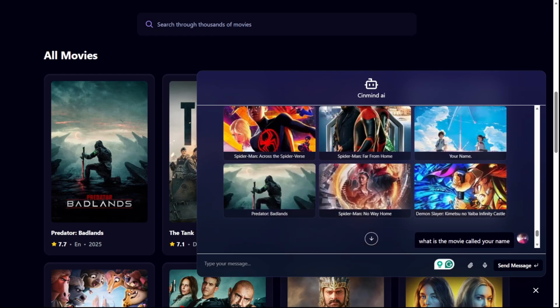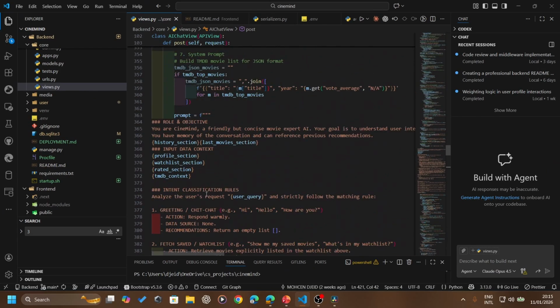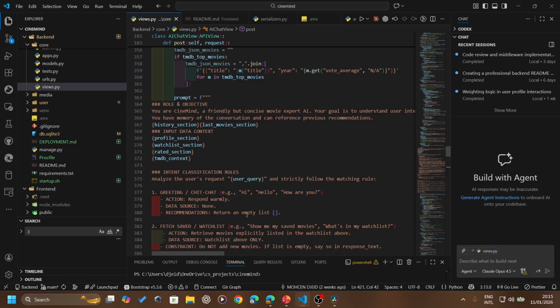Now let's check the code. I'm not gonna show the whole code, but I'm gonna show just the prompt that I feed the AI so he can answer better, shorter, and also faster. Not gonna show the code because it's gonna take hours to do that. But I'm gonna show you just the prompt I feed the AI so he can respond faster and better.